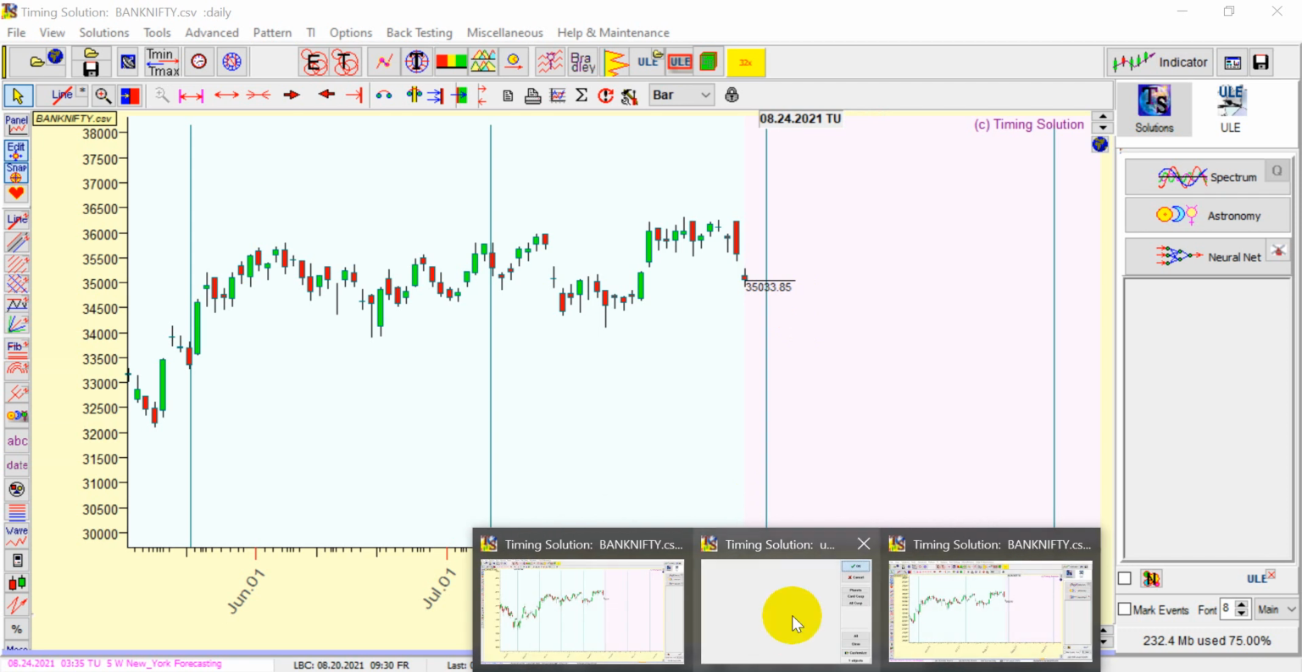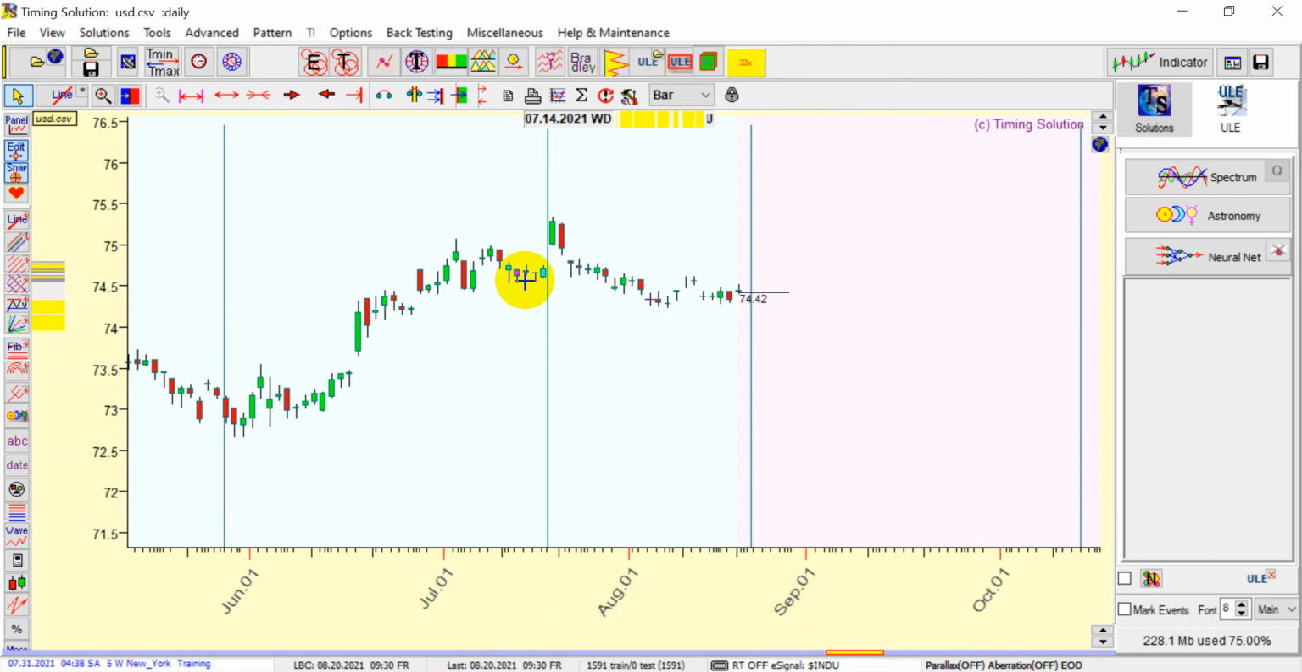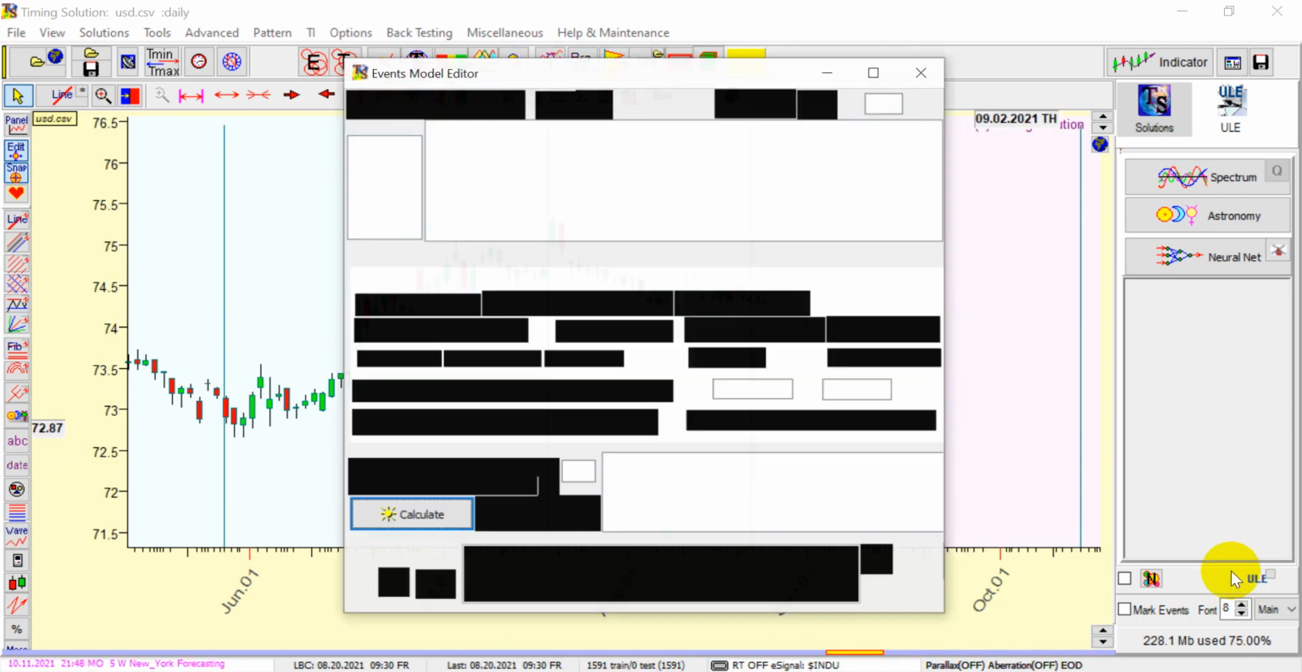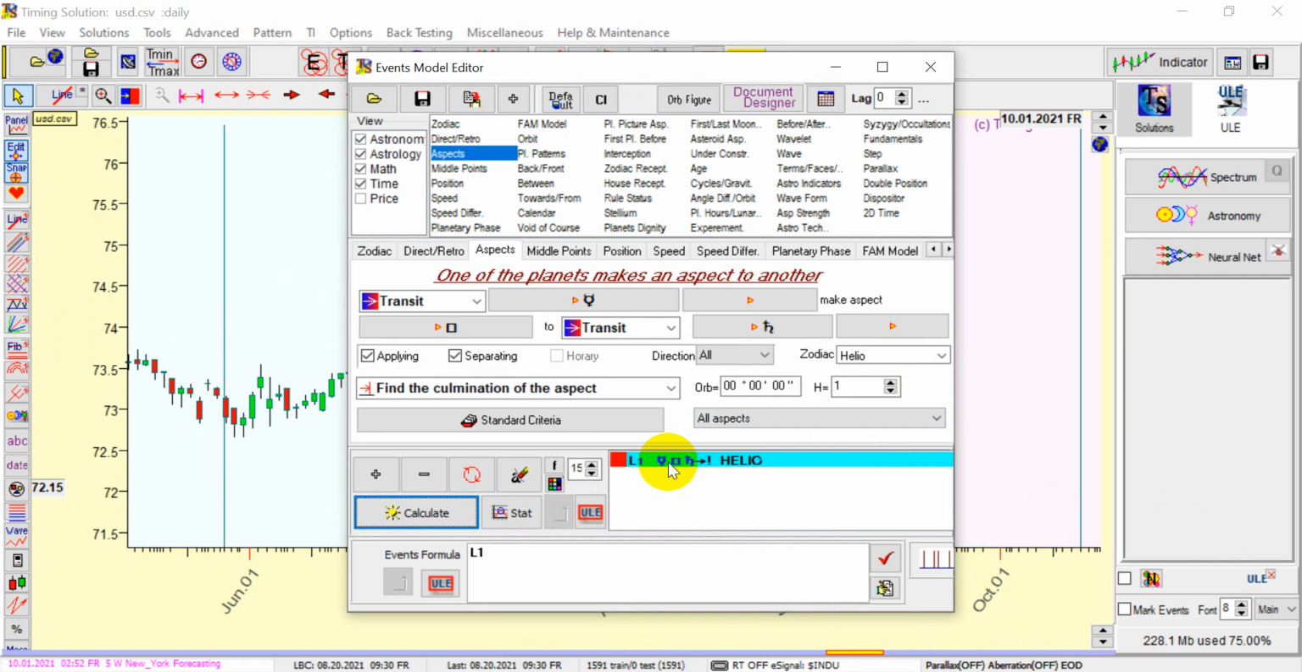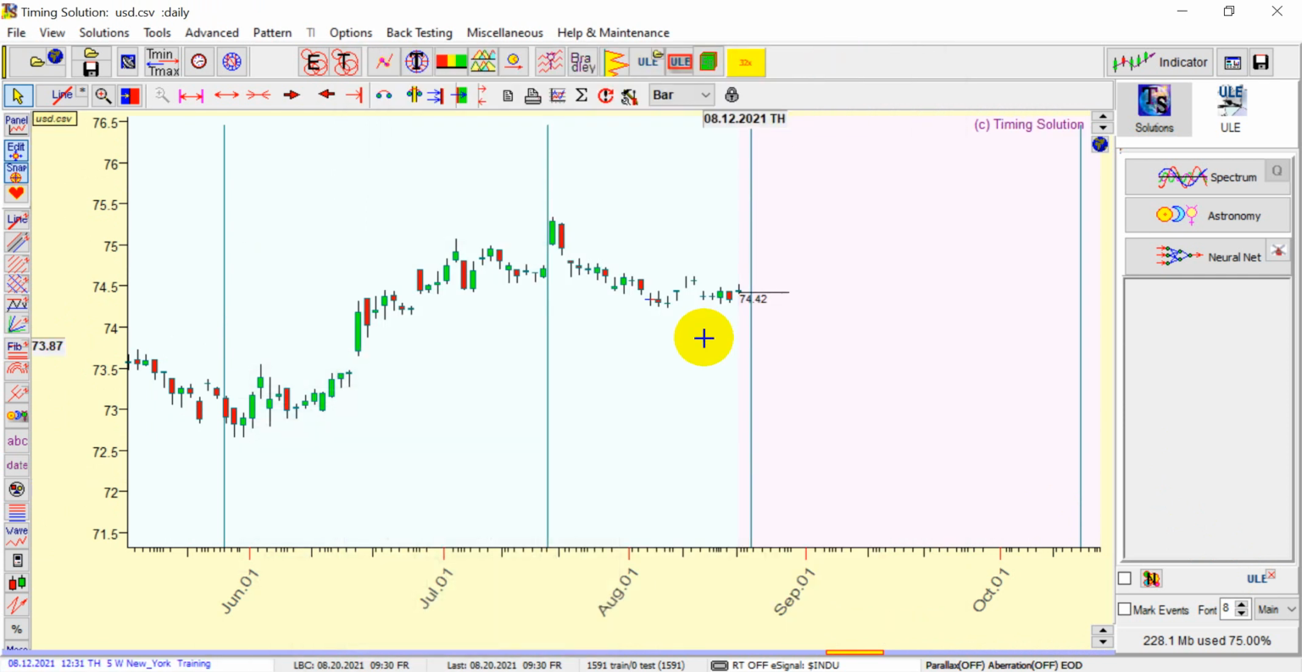So this is the chart of USD INR, and there is an important aspect which is forming, which is Mercury and Saturn going square in Helio. In Helio means we are looking at it from the sun, geocentric means we are looking at it from the earth side. Now, whenever this aspect gets formed, you tend to see a good trend developing in USD INR.